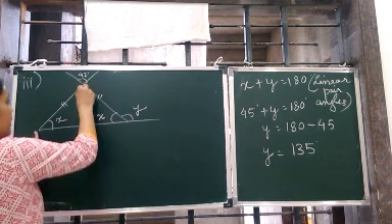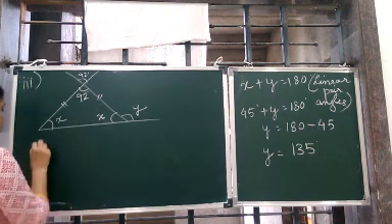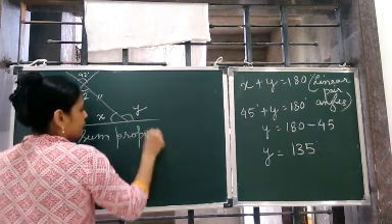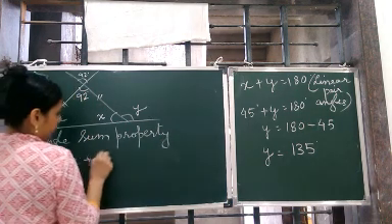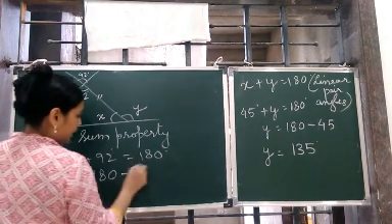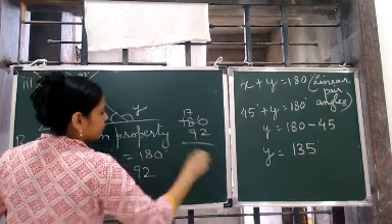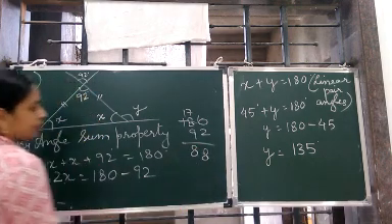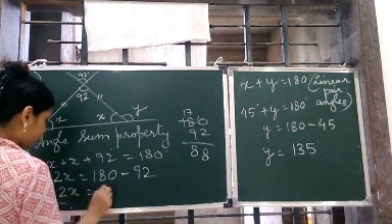So now this is 92 degrees. This is also 92 degrees. By angle sum property, we can find the value of x. Yes. So let's do that. Using angle sum property, by angle sum property, x plus 92 is equal to 180. Now 2x is equal to 180 minus 92. So you subtract 180 and 92. So 2x is equal to 88.